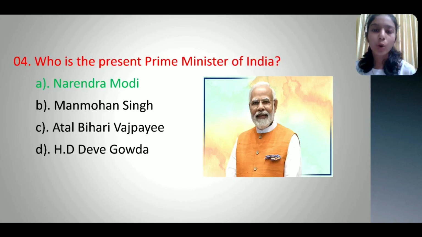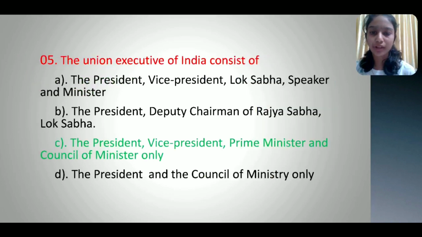Fourth question. Who is the present Prime Minister of India? Option A. Narendra Modi. Option B. Manmohan Singh. Option C. Atal Bihari Vajpayee. Option D. H.D. Deve Gowda. And the correct option is option A. Narendra Modi. Fifth question. The Union Executive of India consists of: Option A.